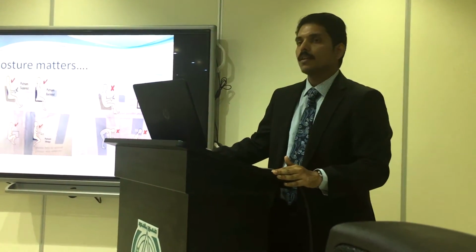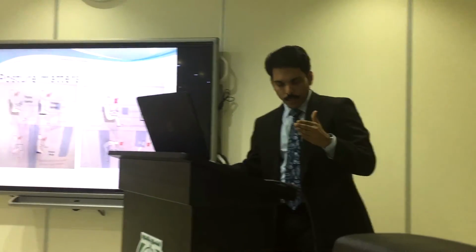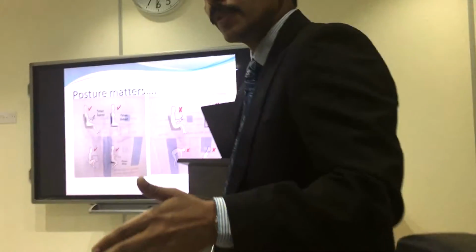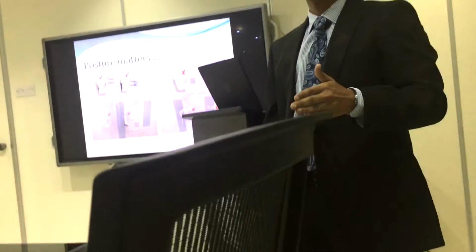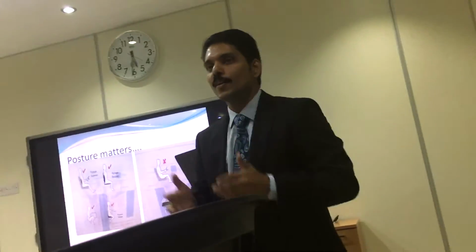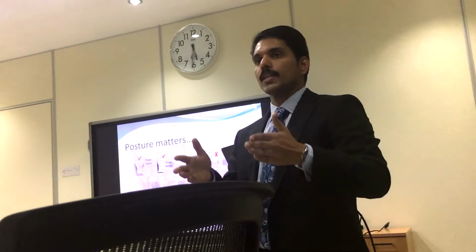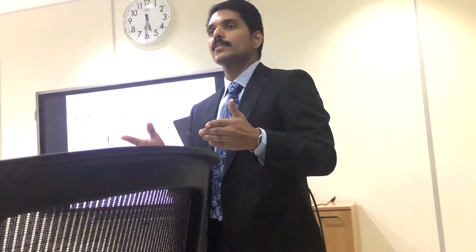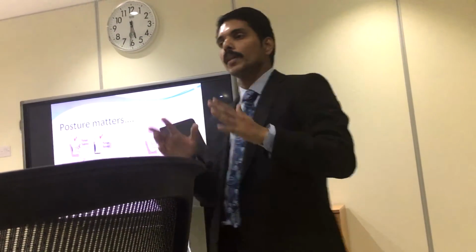How to sit? When you are sitting, just concentrate. When you are sitting on a chair, there should not be a gap between your back and the back portion of the chair. So at least while I am talking, you should sit straight. Your earlobe, your shoulder, and your pelvis should be in line. I know very well it's very difficult to always sit like that. Only robots can sit like that. But still, try to maintain that posture.